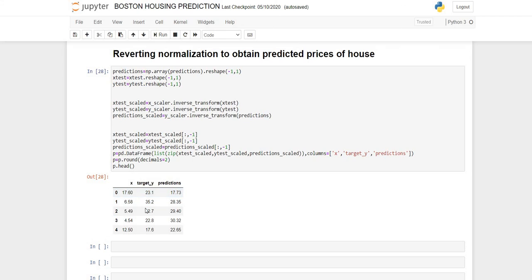We have concatenated the predictions and this is the final value. As you can see, they are very close to each other. This means that our model is very precise.